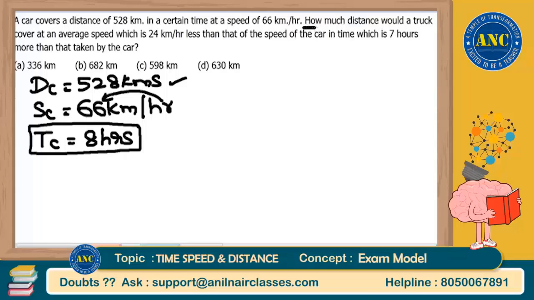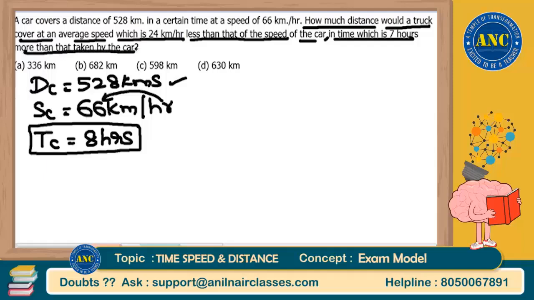Next, how much distance would a truck cover at an average speed which is 24 kilometers per hour less than that of a car, in time which is 7 hours more than that taken by the car? That means how much distance will the truck cover? Speed of truck is 24 kilometers per hour less than the speed of car.